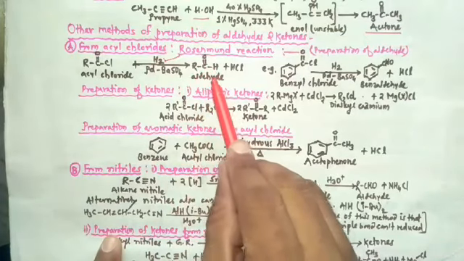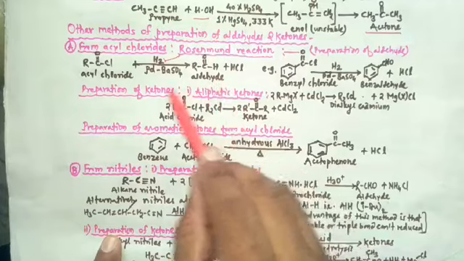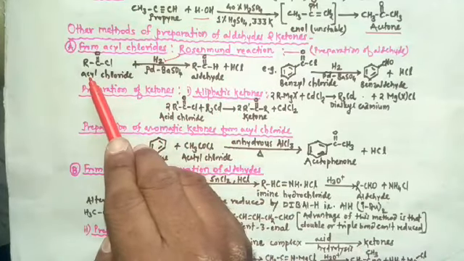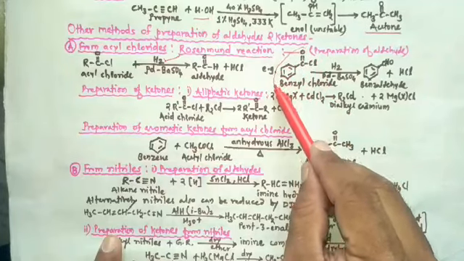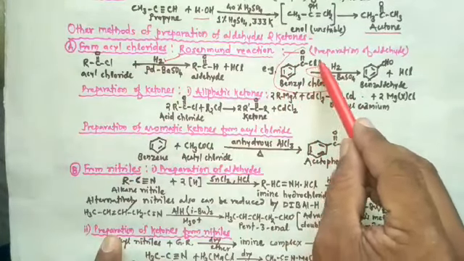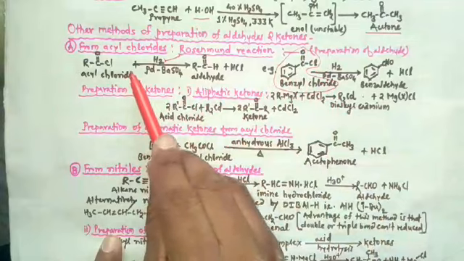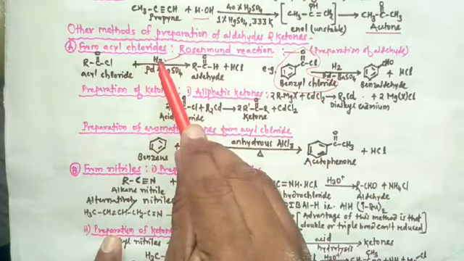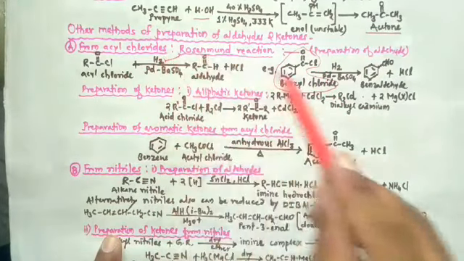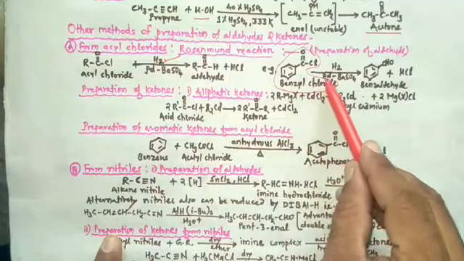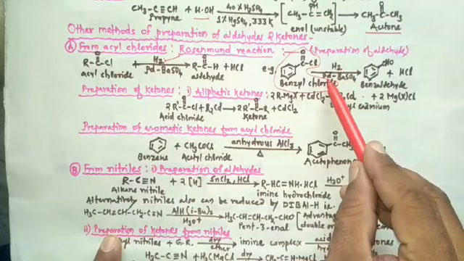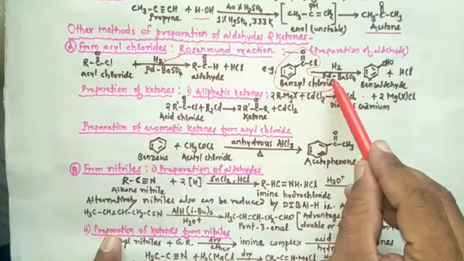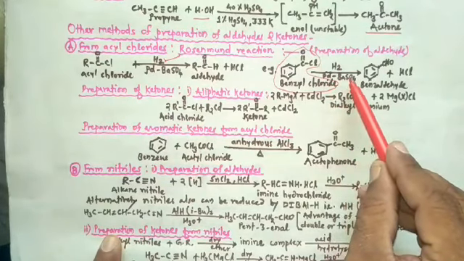Let's take one example. The acyl chloride taken here is benzoyl chloride. It is hydrogenated, and the reaction is carried out in presence of catalyst palladium placed on barium sulfate.